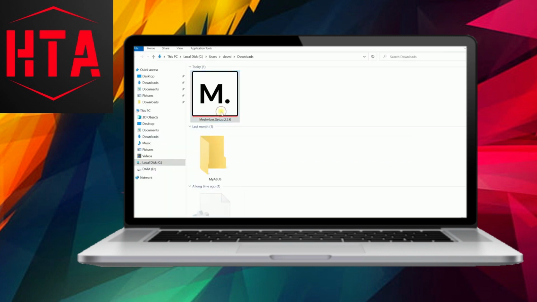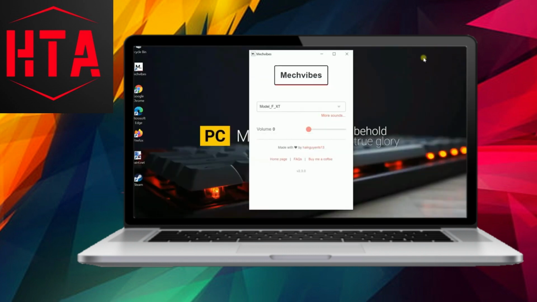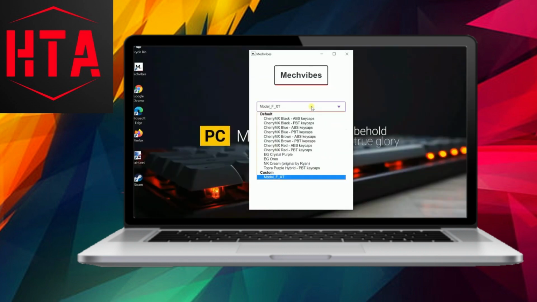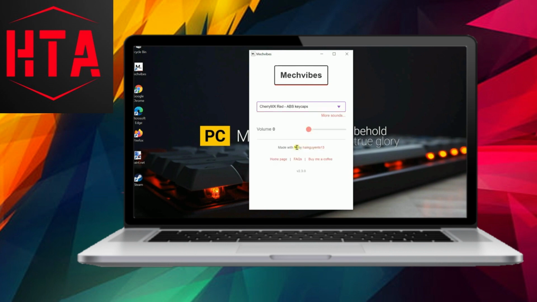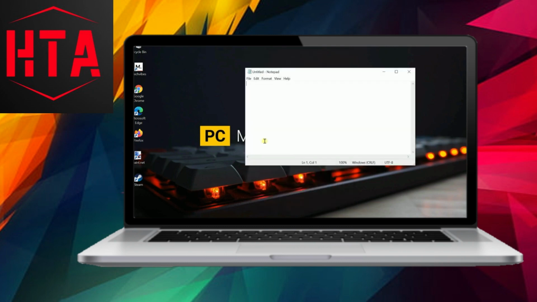Upon successful download, launch MacWipes, and proceed to select your desired key set. The software generally encompasses sounds for all the Cherry MX keys, and in its latest version, additional sound effects have been incorporated. Users have the flexibility to choose the sound that appeals to them the most. Subsequently, adjust the volume settings according to personal preference. Once these steps are completed, allow the application to run in the system tray. By doing so,